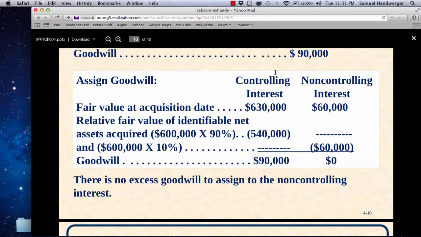In theory, with this problem, had the parent, Parker, said, we now want to buy the remaining 10% of the shares, they would have only had to pay $60 per share. Because at the time they gained control, they were satisfied and they were no longer pushing the market with a premium, and so therefore the rest of the shares go back to the fair value on the trading market, $60 per share.